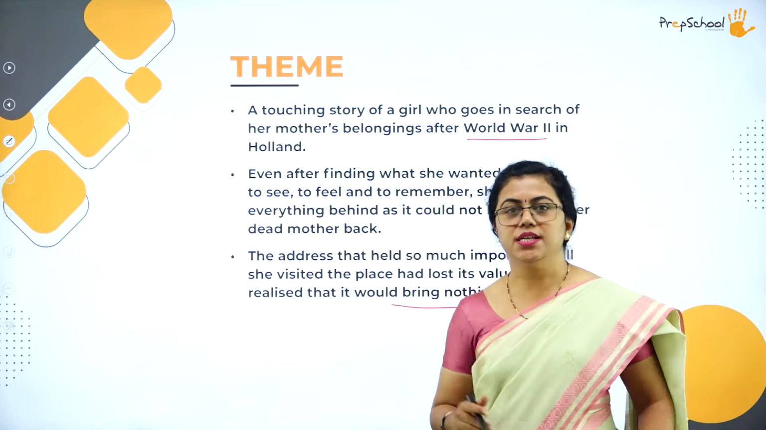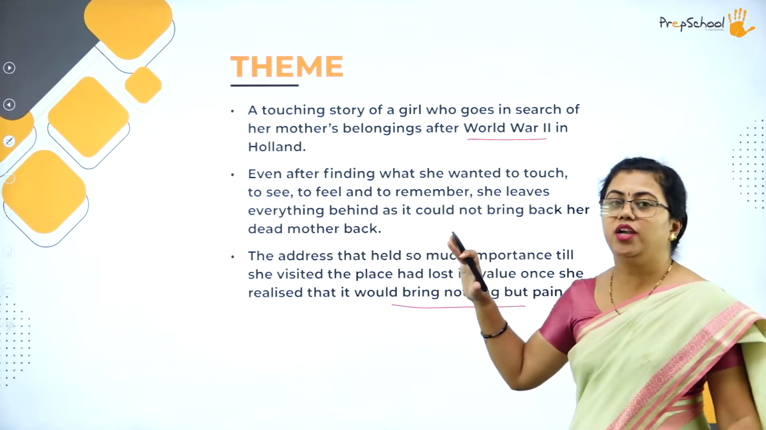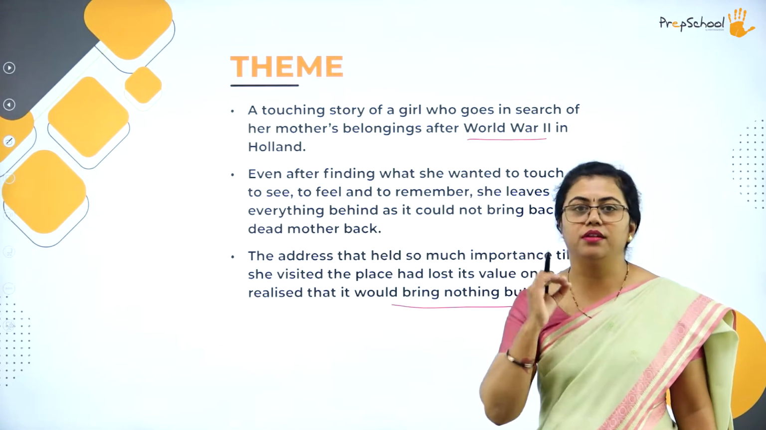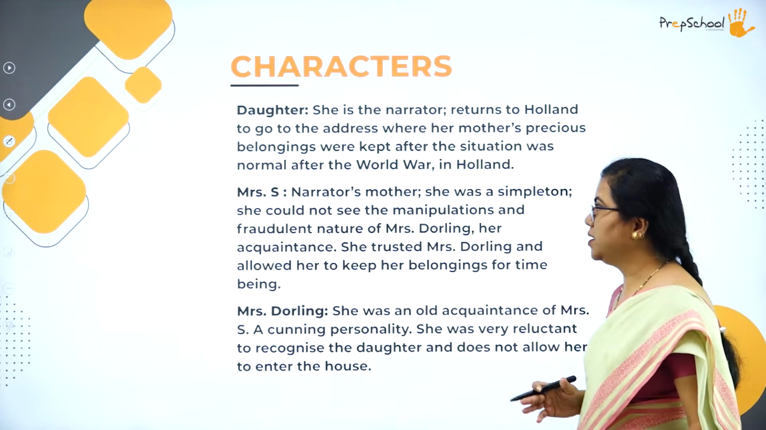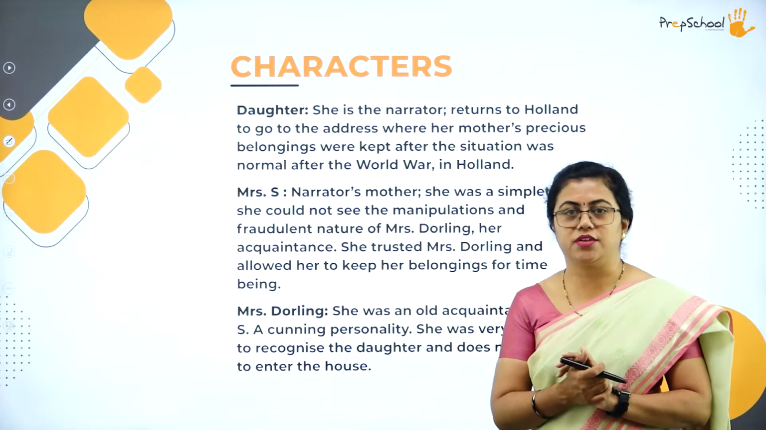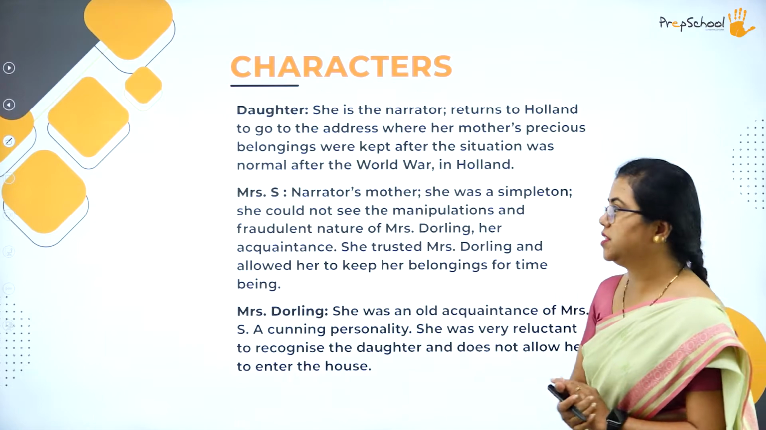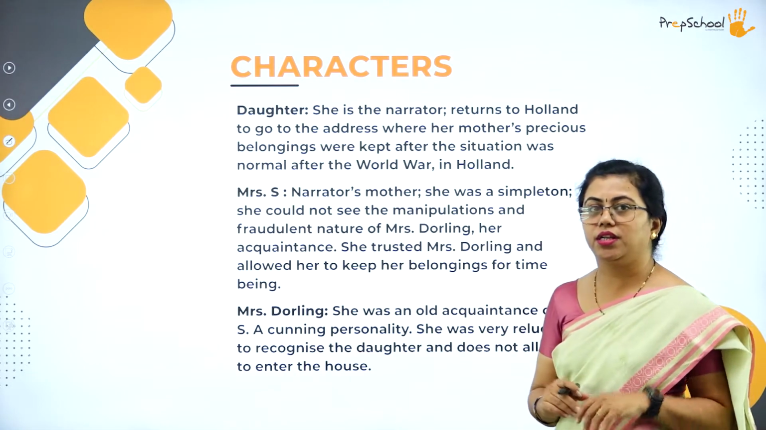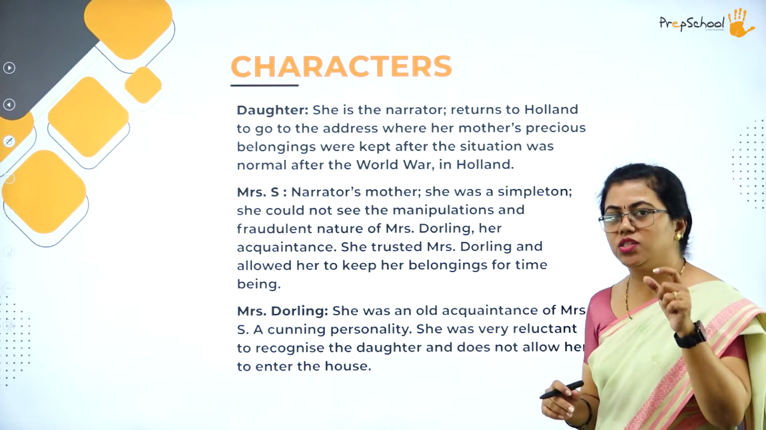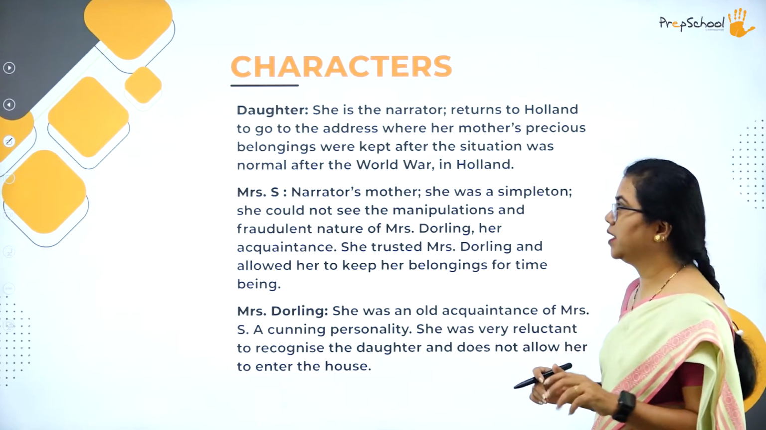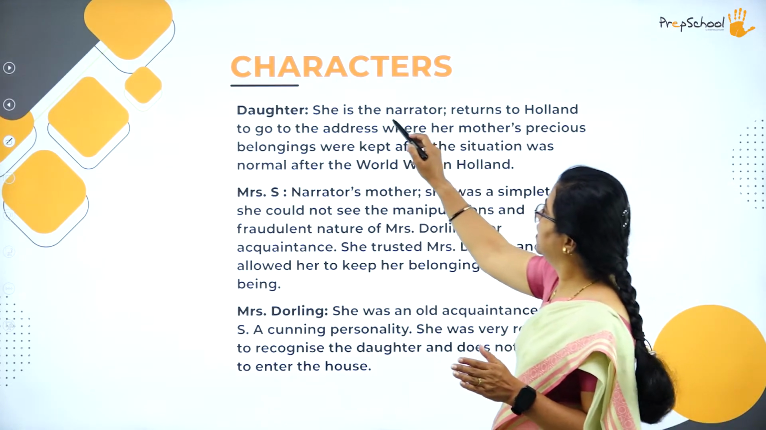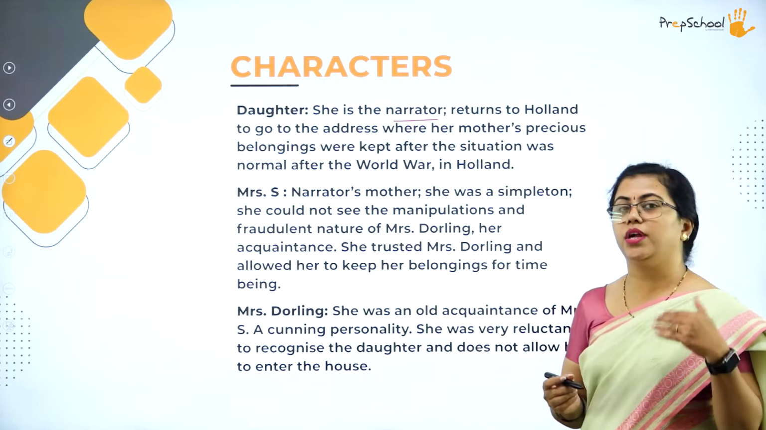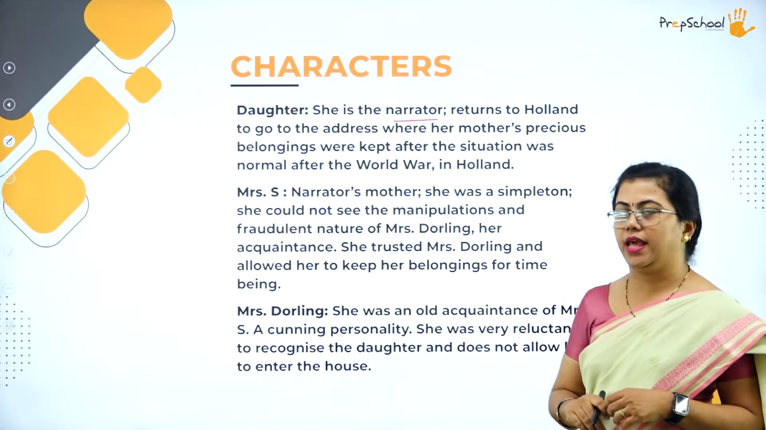Let us start with the summary. This is divided into various stages so that you can remember it better. So let us start with the first character. We need to understand the characters first. The first one is the daughter. The name is not mentioned here. It is only the daughter that is said over here. And the daughter is actually the narrator of this story. So it is in first person narration.